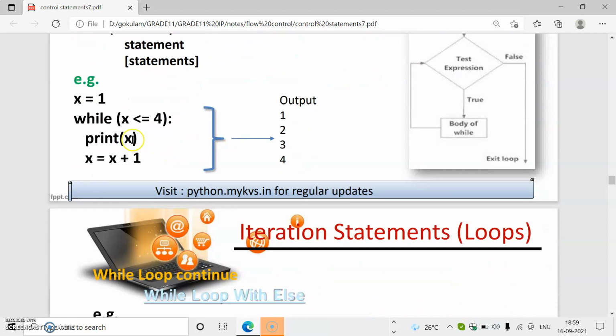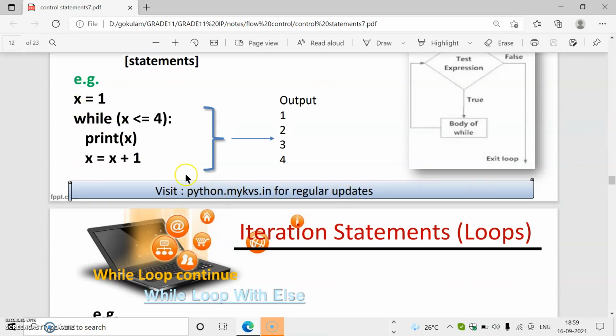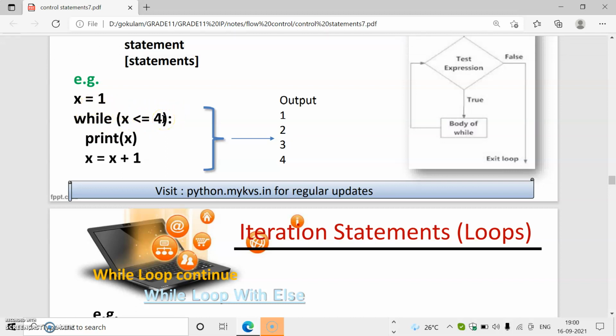Let's look at this example. In this example, the value of x equals 1. So while x less than or equal to 4, what happens? It will check 1 less than or equal to 4. Then the condition is true because 1 is less than or equal to 4. Then print x. Print x means the value of x is printed. That means this 1 is printed. Then x equals x plus 1. Inside this body of while, the value of x becomes 2.